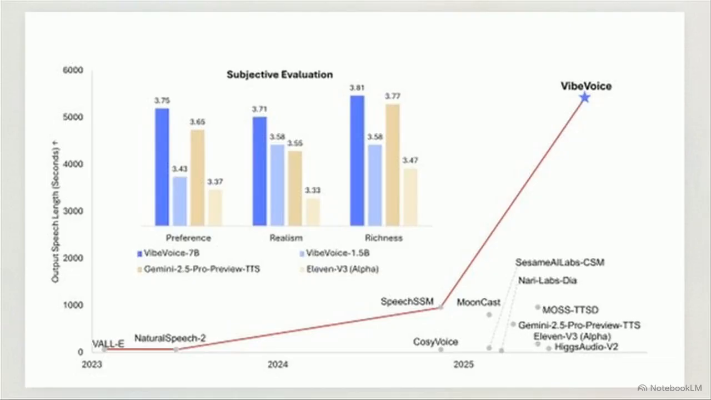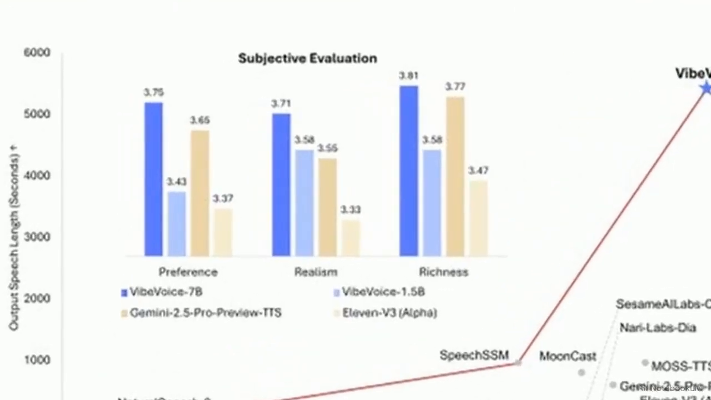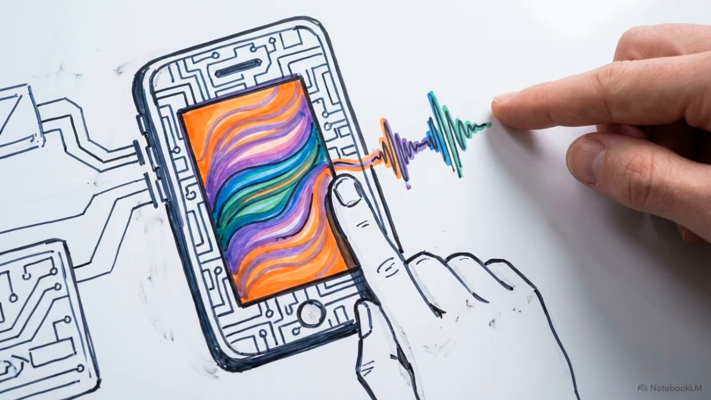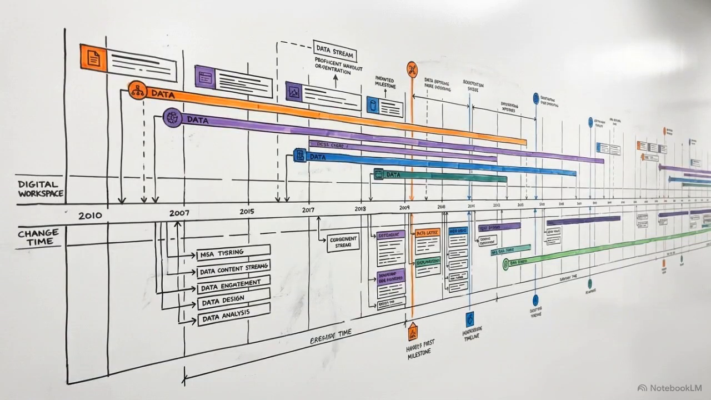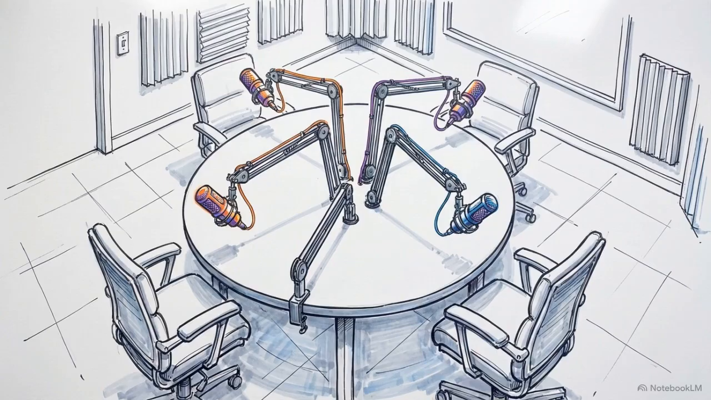This chart graphs maximum speech length. While leading systems cluster near the bottom, VibeVoice spikes past 5,000 seconds. And as the inset shows, this length doesn't degrade performance. VibeVoice 7B beats Gemini and ElevenLabs in human evaluations for realism, richness, and preference. Solving the context length bottleneck without a drop in audio quality allows developers to move beyond generating short social media clips, enabling the creation of feature-length, multi-participant podcasts in a single prompt.